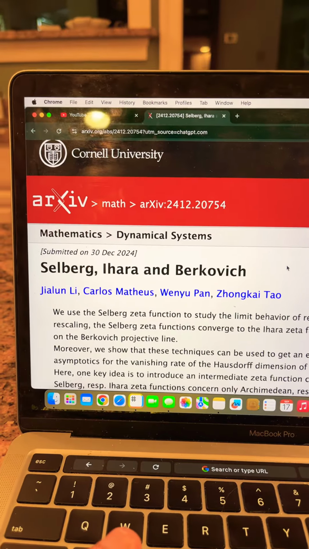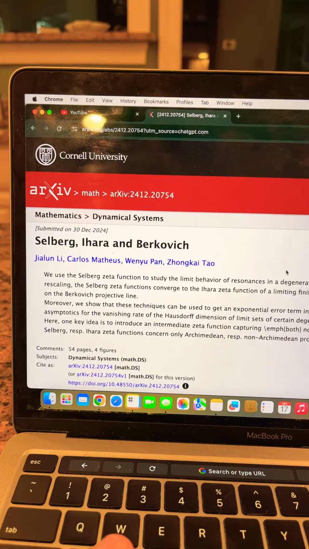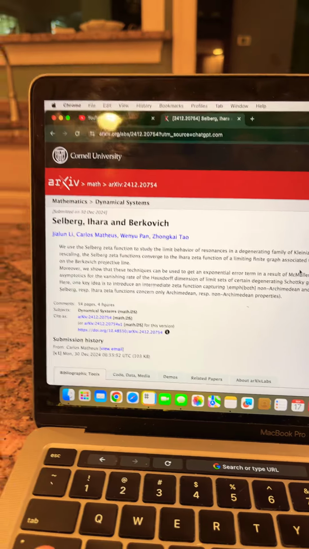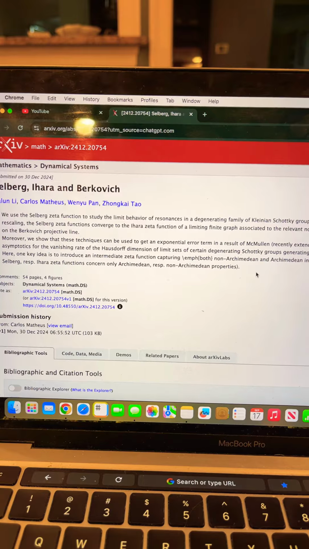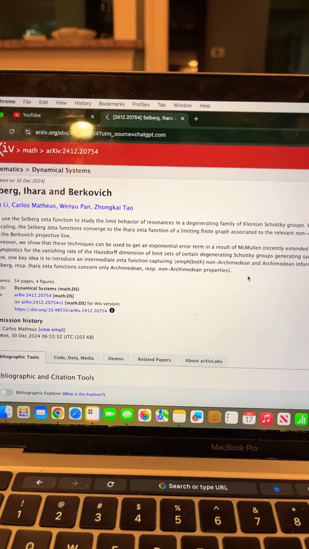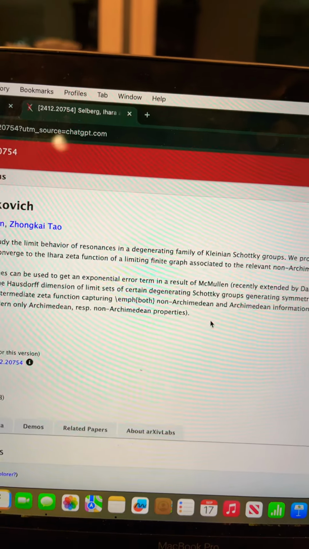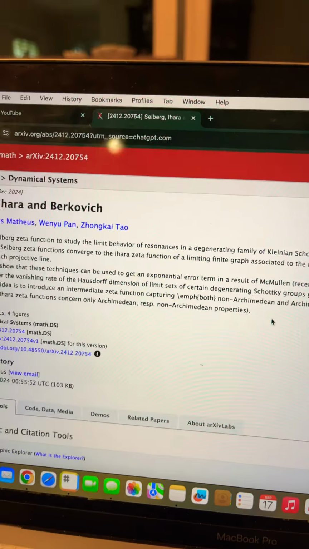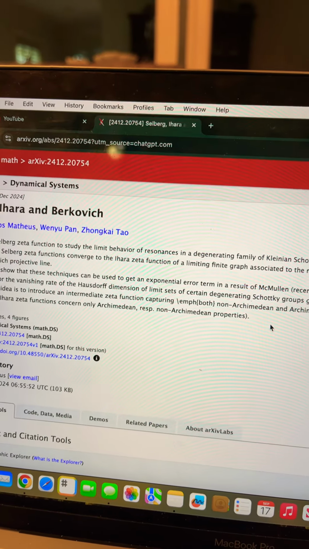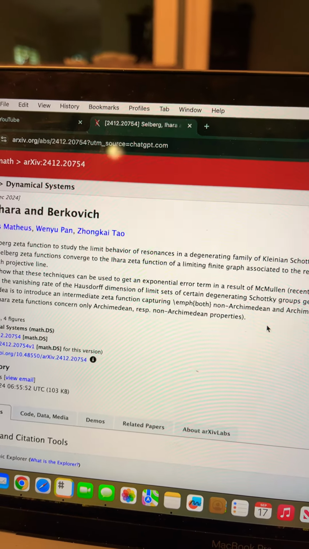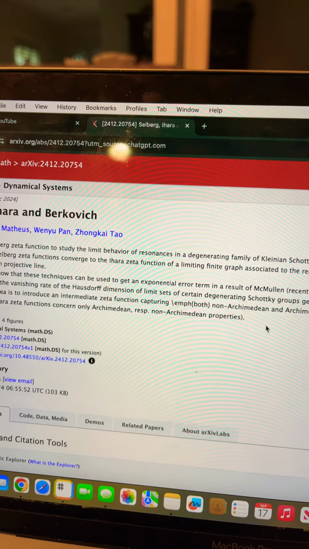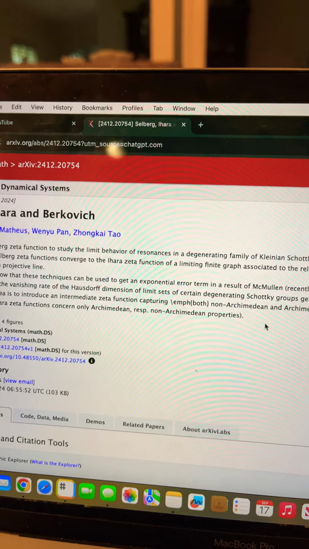But anyway, to make a long story short, I did find a paper on the archive, a recent paper from December 2024, and here it is. So the title is Selberg, Ihara, and Berkovich. They say, we use a Selberg zeta function to study the limit behavior of resonances in a degenerating family of Kleinian-Schottky groups. We proved that after suitable rescaling, the Selberg zeta functions converge to the Ihara zeta function of a limiting finite graph associated to the relevant non-Archimedean Schottky group acting on the Berkovich projective line, and so on.